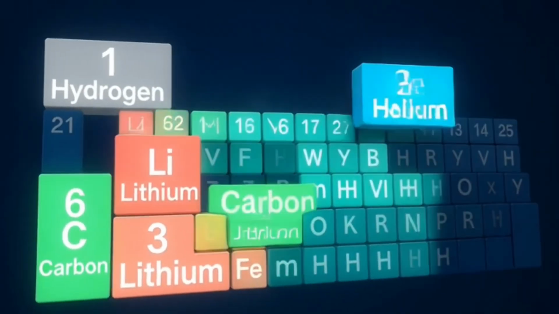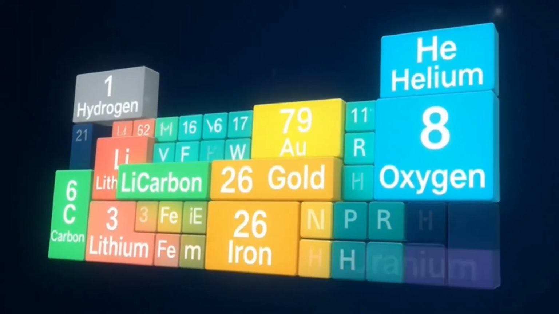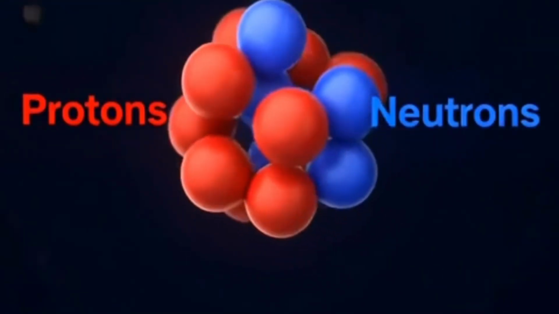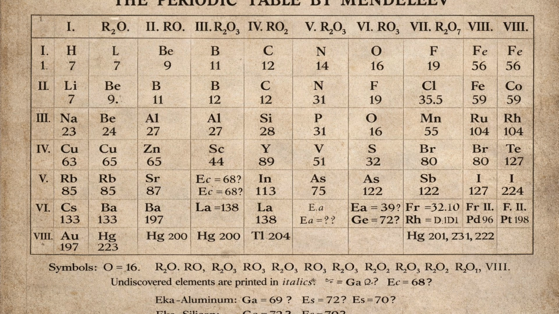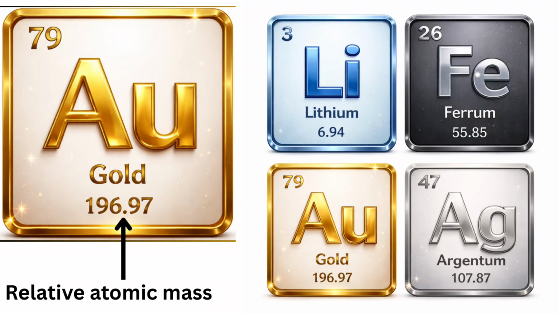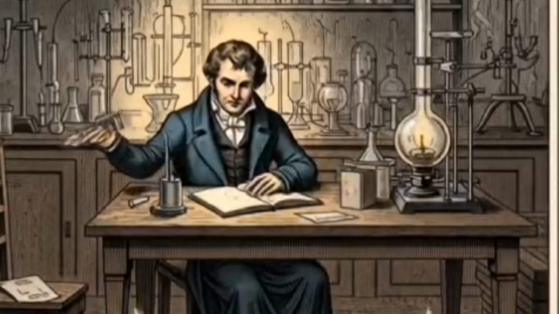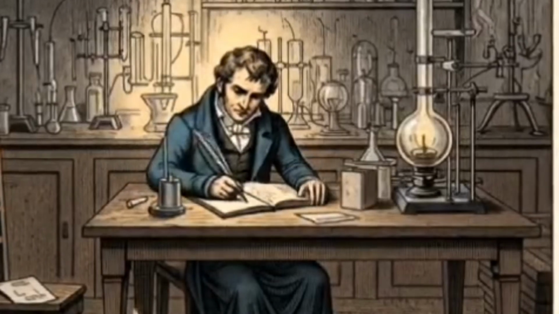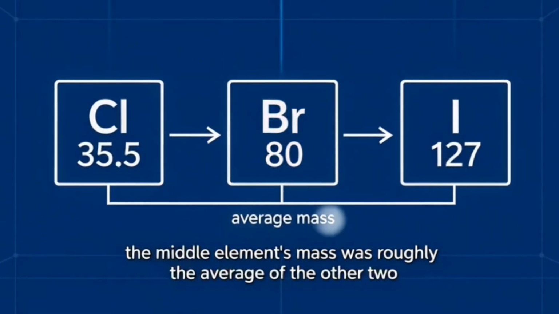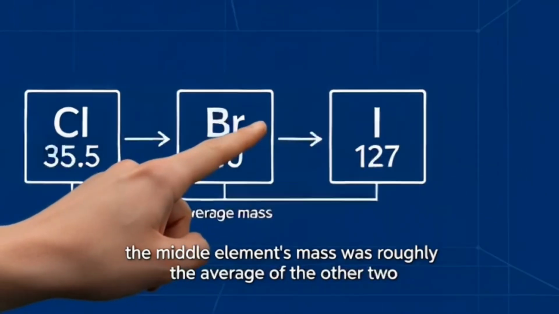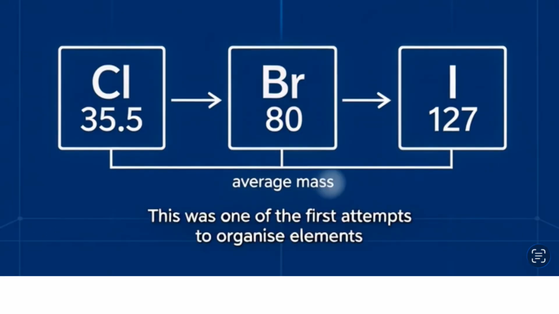Have you ever wondered how scientists organized all the elements we study today? Before the discovery of protons, neutrons, and electrons, scientists attempted to classify elements by arranging them in order of atomic weight, which we now call relative atomic mass. In 1829, Johann Döbereiner noticed that some elements could be grouped in threes. He called these groups triads. The elements in each triad had similar chemical properties, and the mass of the middle element was approximately the average of the other two. This was one of the first attempts to systematically organize the elements.